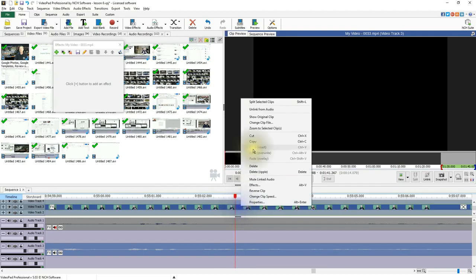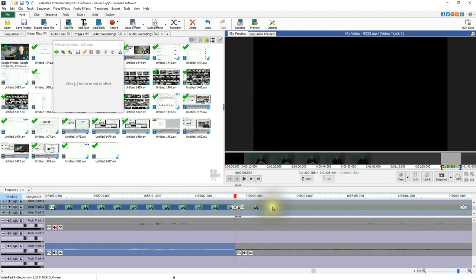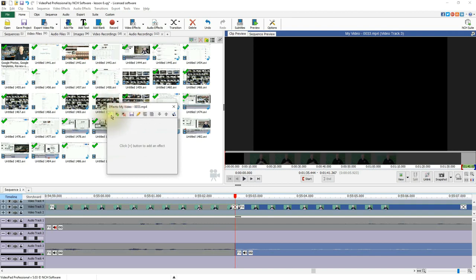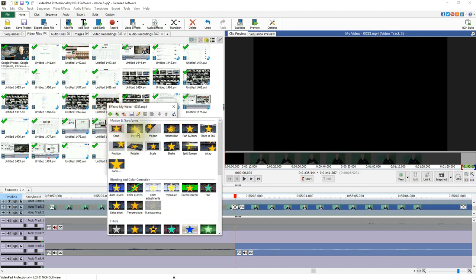So let's say I wanted to change part of this. Let's snip it. So I'm going to split the selected clip here, and then I'll click it so it becomes highlighted. Then I'll go over here to my effects table. Now the effects, I can add all kinds of different effects, such as you see here. I can even zoom it, position, scale it, rotate it, do other things. And this is what I'm doing all the time with the video to give it some animation.